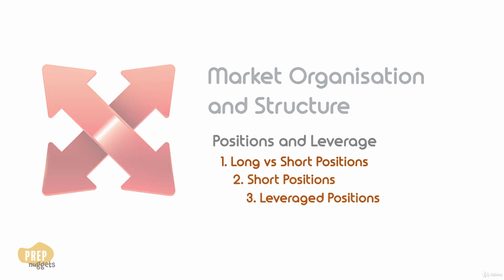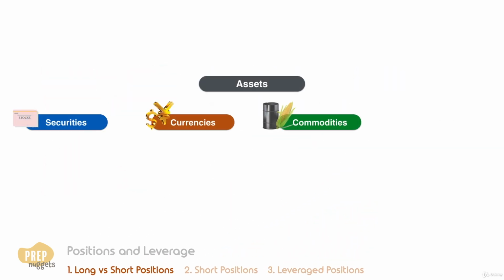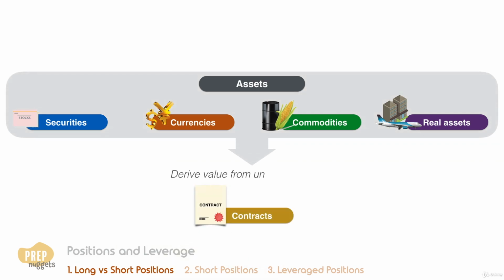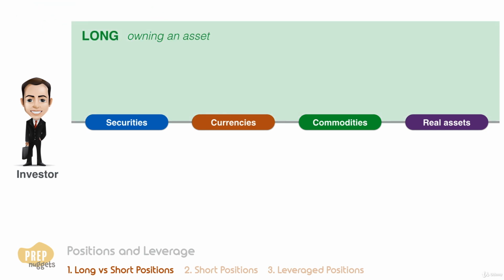Let's begin. We've learned earlier that more frequently traded assets are securities, commodities, currencies, and real assets, as well as contracts with such assets as the underlying. In order to achieve his financial goals or manage financial risks, an investor has to take a position in an asset. The investor takes a long position when he owns an asset. Long positions benefit from an appreciation in the prices of the assets owned. The investor profits by purchasing at a low price and selling at a high price.